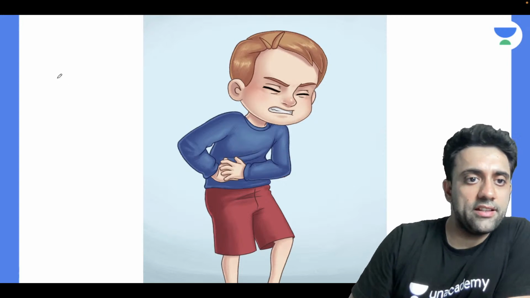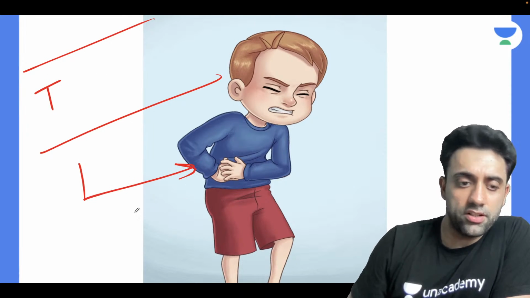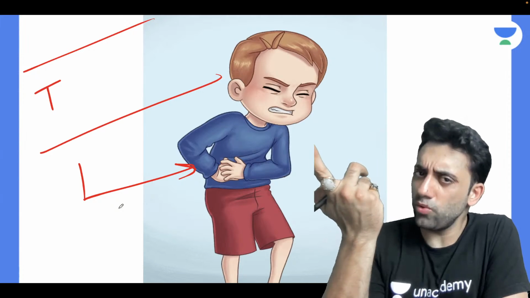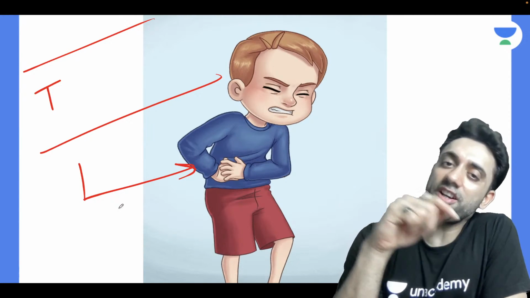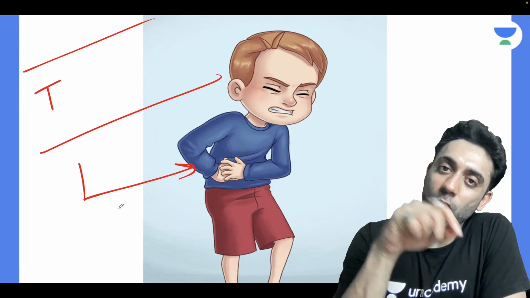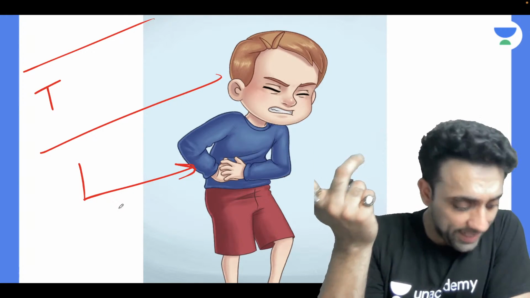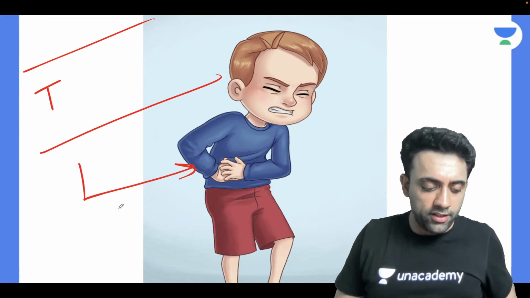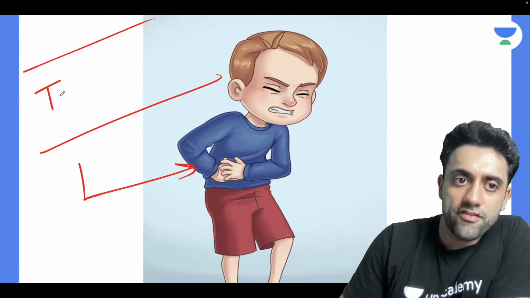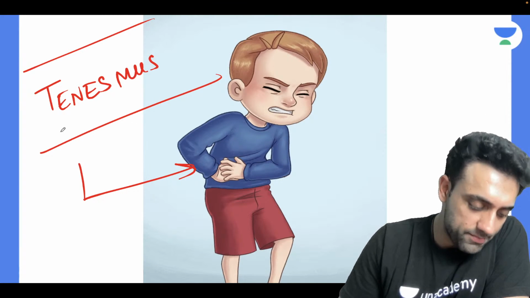इसको देख के मुझे एक चीज याद आती है, टी से कुछ नाम होता है। By looking at this picture, can we please tell something known as something starts from T? Yes or no? शगुफ्ता, डॉग डर्म। What is your name? डॉग डर्म। अर्पिता, मनोज चौधरी। एग्जैक्टली, ये टी से क्या होता है? शक्ल देख के, what is this T thing? Please tell me. Have you heard of tenesmus? Yes or no?